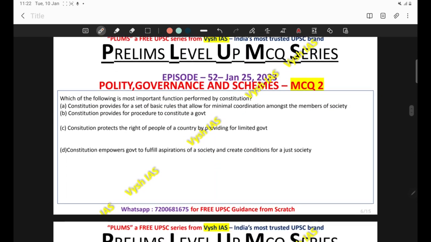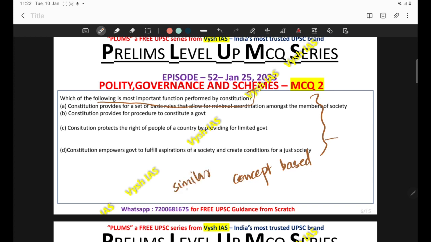Now come to the next question. Which of the following is the most important function performed by the Constitution? Again, this is a concept based question, and if you read the options clearly, you will be unable to pick one option out of it. The options are very similar. It is very close.